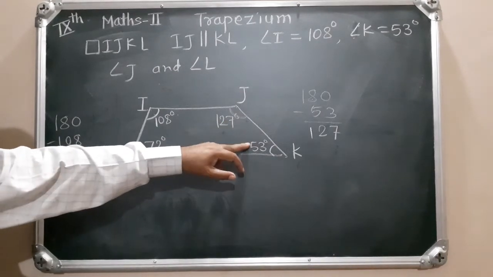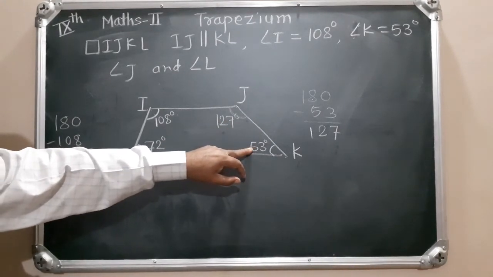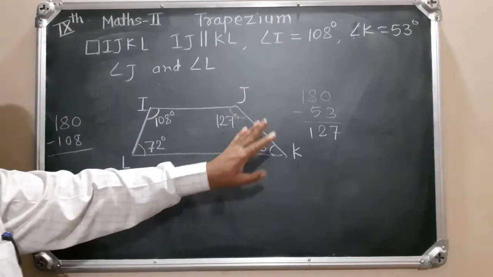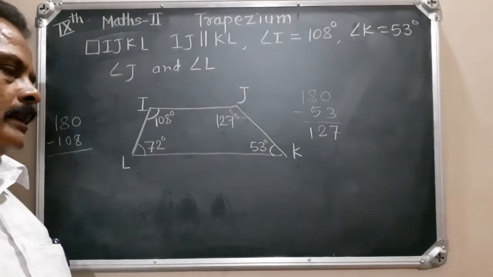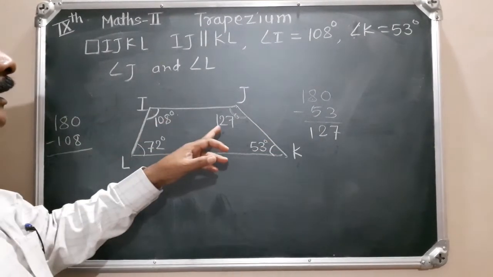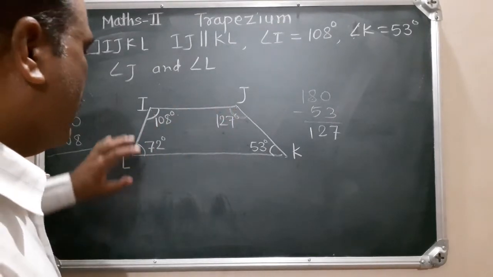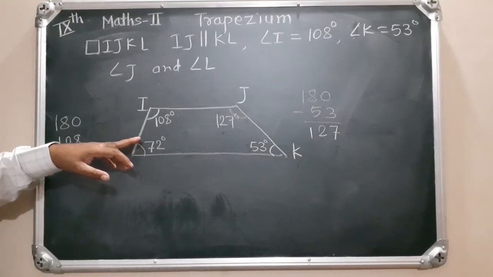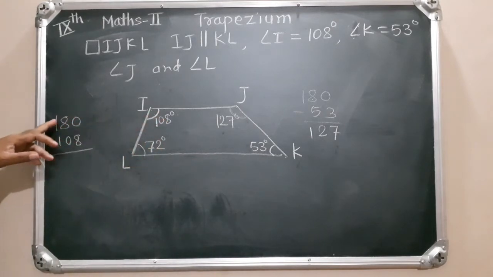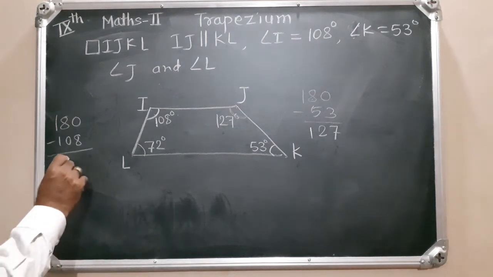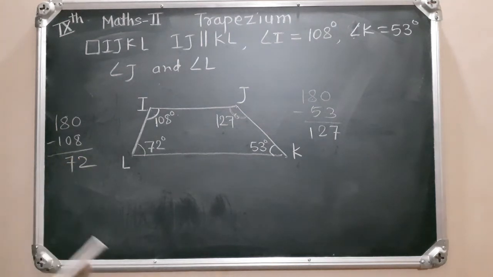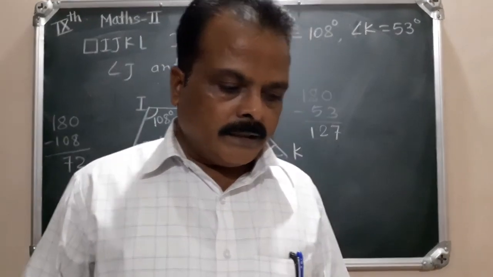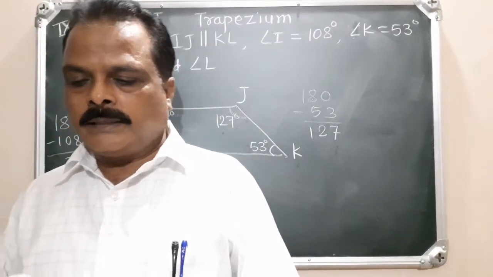Sum of these two angles is 180. Out of that, we have given measure of this angle. In order to calculate measure of this angle, we have to subtract 53 from 180. If we subtract 53 from 180, we get 127. Like that, in order to calculate measure of this angle, we have to subtract 108 from 180. We get 72. Very easy examples are there. You can easily solve these examples.